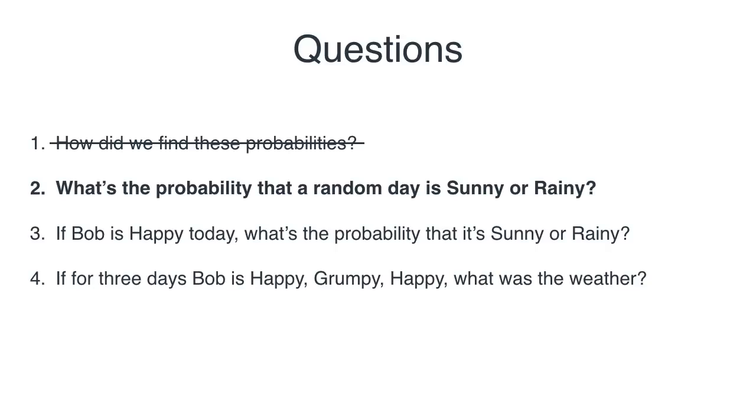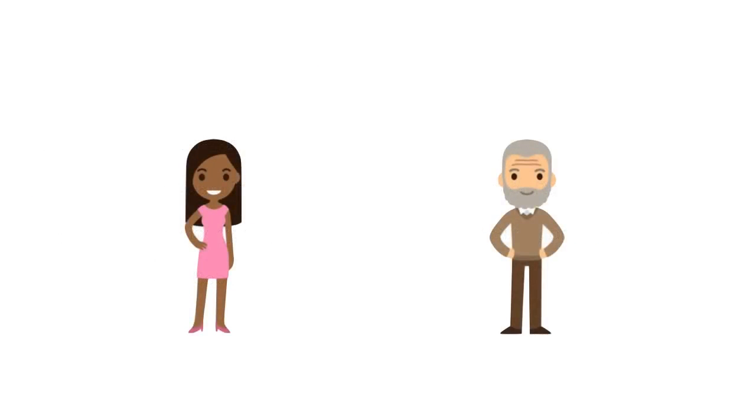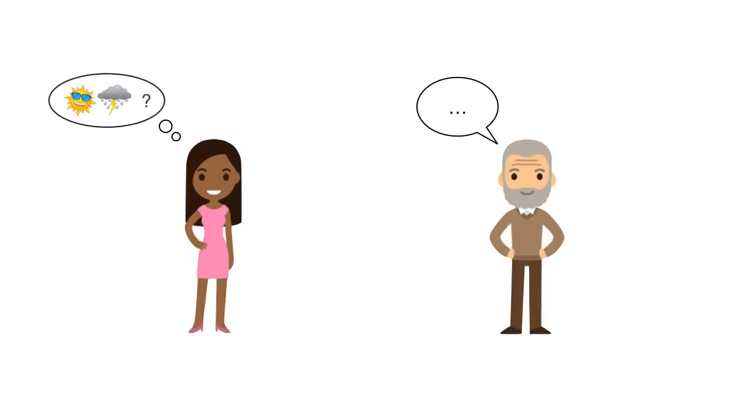So question 2, what is the probability that a random day is sunny or rainy? So independent of Bob's input, let's just say one day Bob didn't want to talk to us, so he didn't say anything. So now Alice has to figure out, well, she can't really figure out what weather it is, but what are the probabilities, right? How likely is it that it's sunny, and how likely is it that it's rainy?